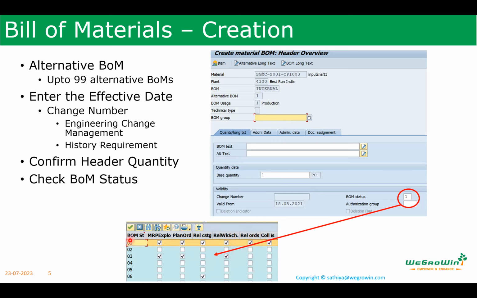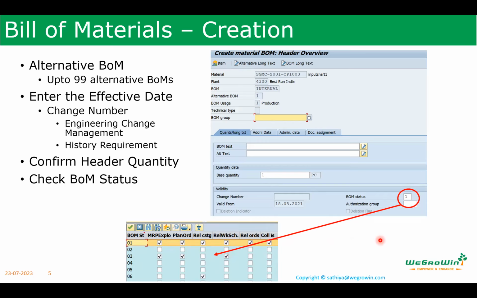Now in status 1, everything is applicable. If I put status 3 here, just as an example, then this is blank, which means it is not related to costing. So if I run costing, the system will not use this BOM. Like this, there are different statuses.